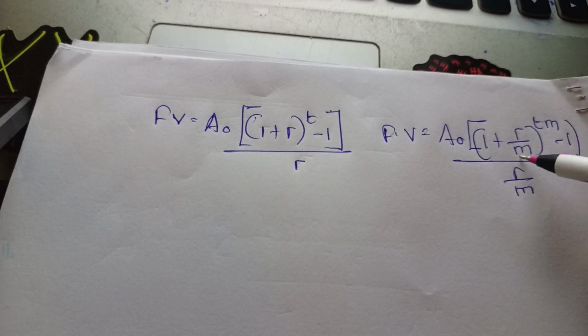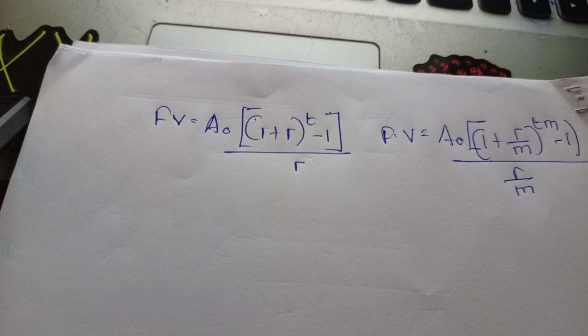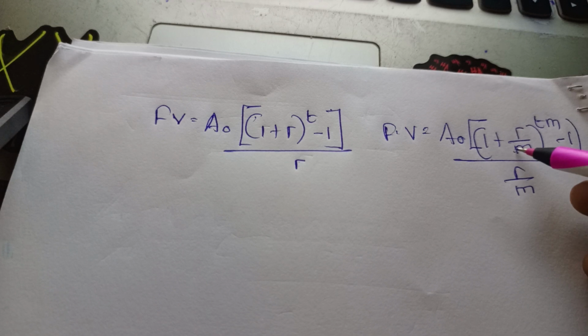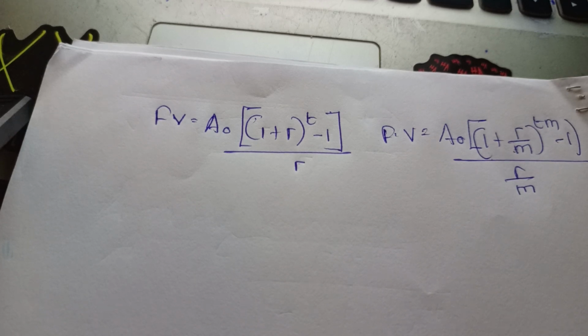The reason we put this is that in the definition at the start, we said that we have compounding, which brings us to ordinary annuities. So M is the compounding: daily, quarterly, biannually, semi-annually, and T is the number of years you are going to invest your money in the financing institution which you are going to save with. Specifically in this case, we can talk about the bank.